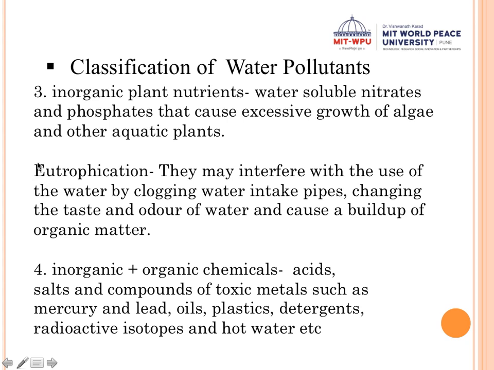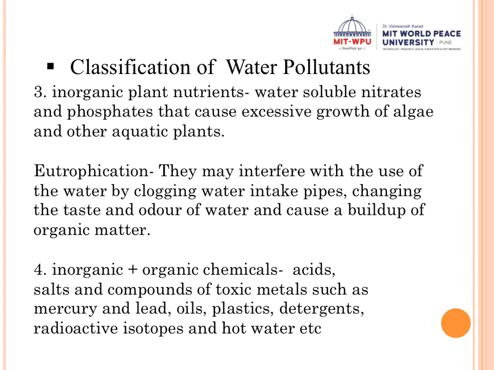Eu means a lot, and eutrophication means a growth. So a lot of growth of these algae and aquatic plants on the water surface, leading to a green mat, which interferes with the regular use of the water, is called eutrophication. Eutrophication is a major cause of pollution of water.